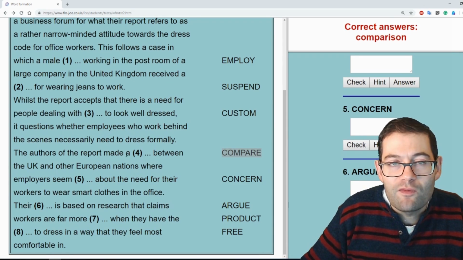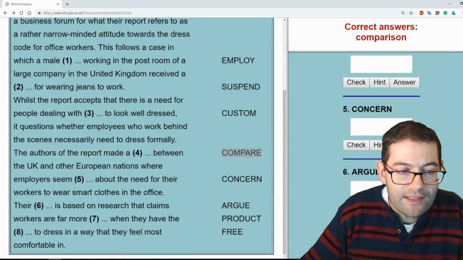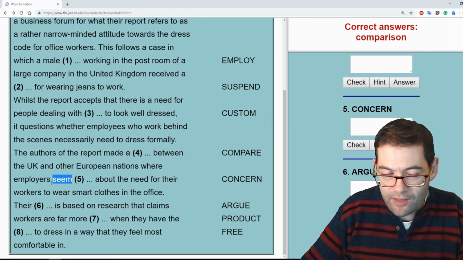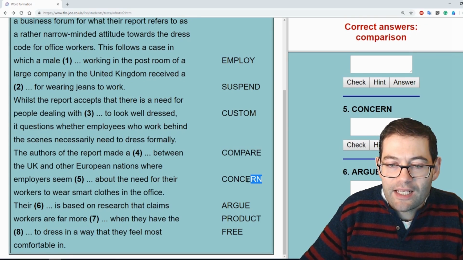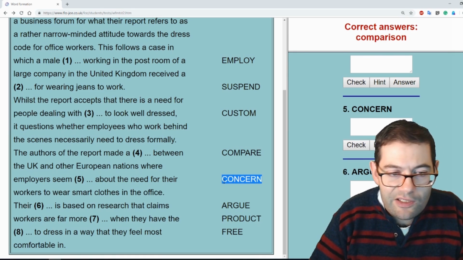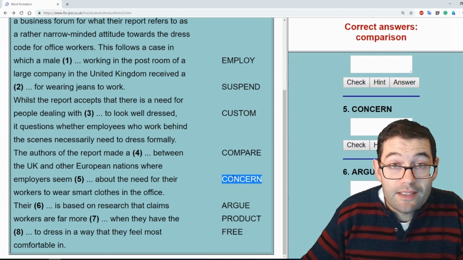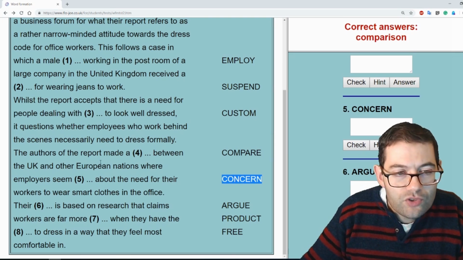And this is where we've got to be careful about context, because the language pattern is seem plus adjective. This is the language pattern, seem plus adjective. So automatically, if we think of the adjective of concern, we think about concerned. But we've got to pay attention to the context, because the context here is drawing a contrast.